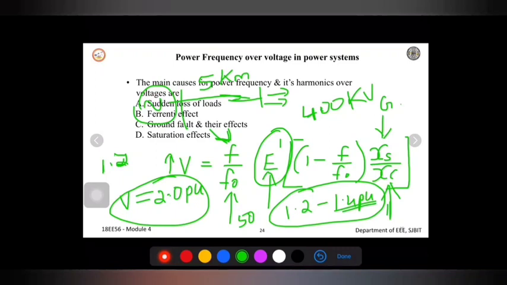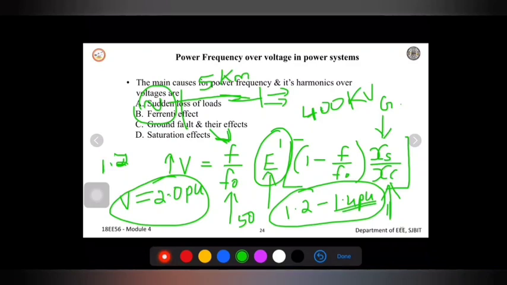What problems will the loss of load lead to in an extra high voltage line? If it is a small line, say a medium voltage line, there is not much effect. When we go for high voltage, the effect will be very large. It leads to a drop in speed, an increase in the frequency, and an increase in the voltage.